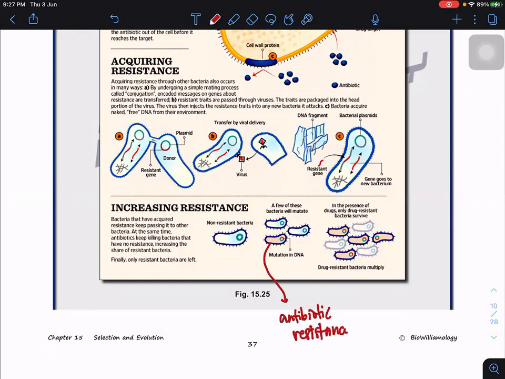Try to imagine initially, if the random mutation did not take place, if they did not generate or develop the antibiotic resistant protein or enzyme, what will happen? They don't have the selective advantage. But now with a random mutation they can form these antibiotic resistant proteins. Therefore, they have the selective advantage. They continue to grow, because the antibiotic cannot kill them.